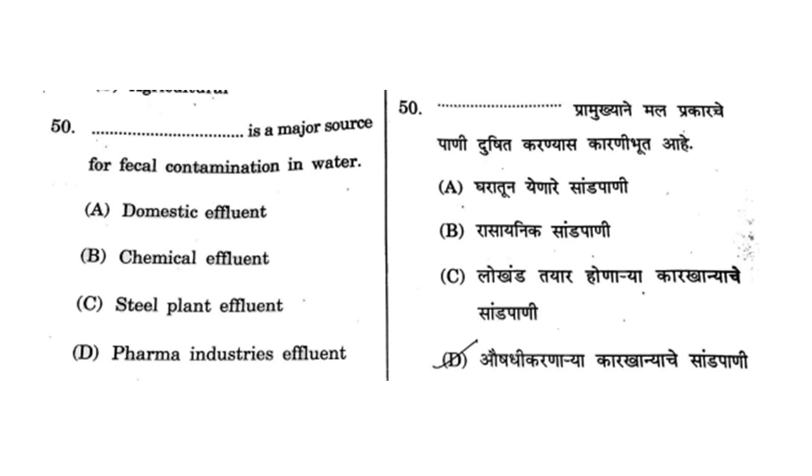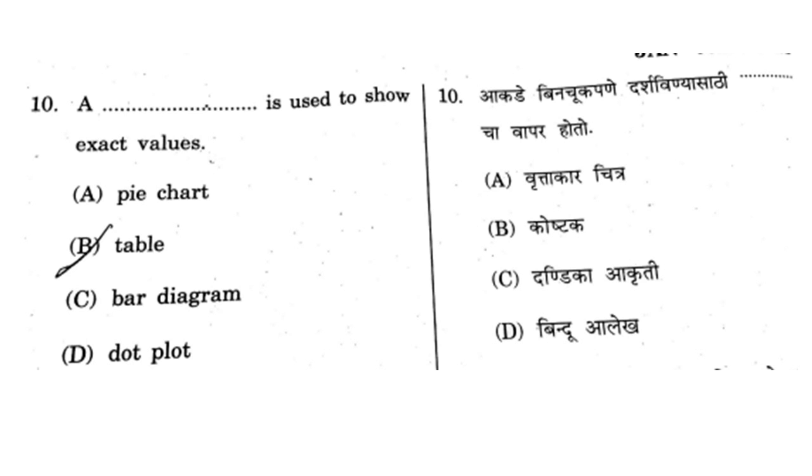Friends, this question can be debated, but according to me, the major source for fecal contamination in water is domestic effluent. So I will go with A. I suggest you confirm it, but according to me it should be domestic effluent, A. So option is A.